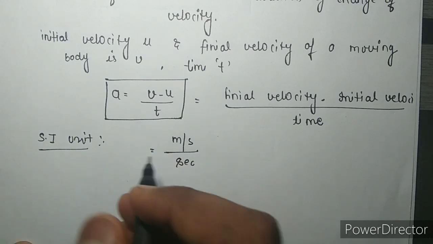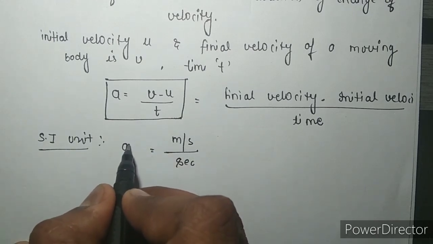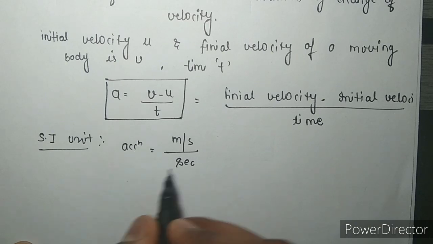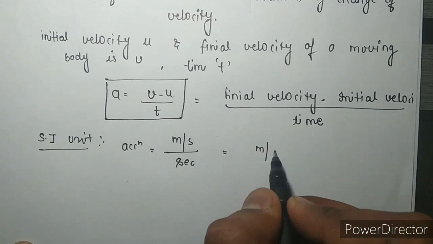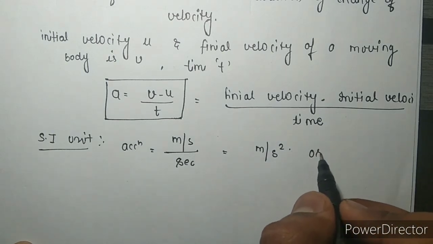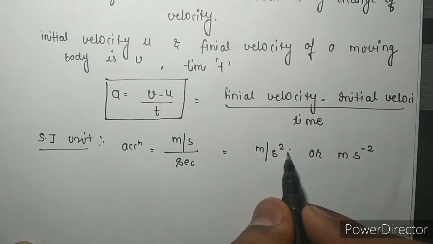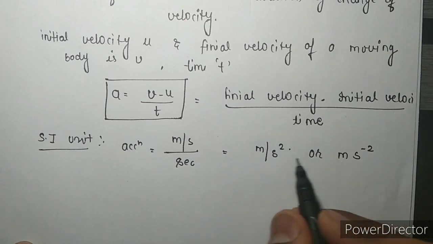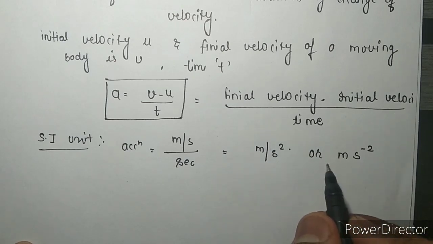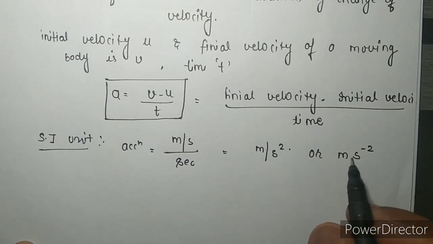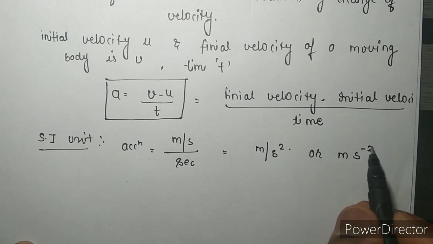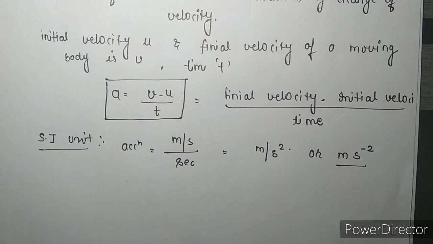So the unit of acceleration is meter per second square, or meter second minus 2. If we take the square of second upward, the unit of acceleration becomes meter second minus 2. So this is the SI unit of acceleration.